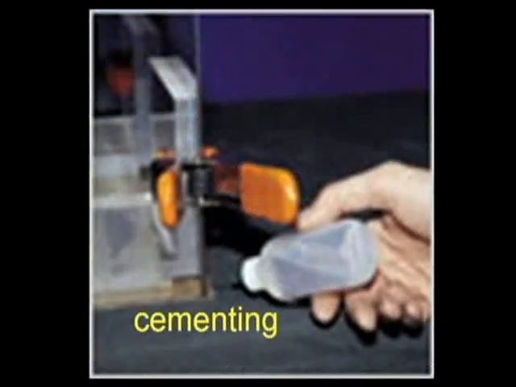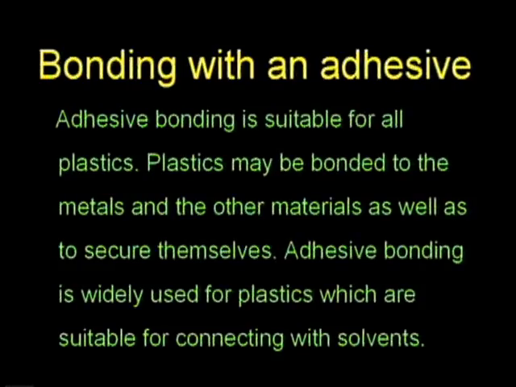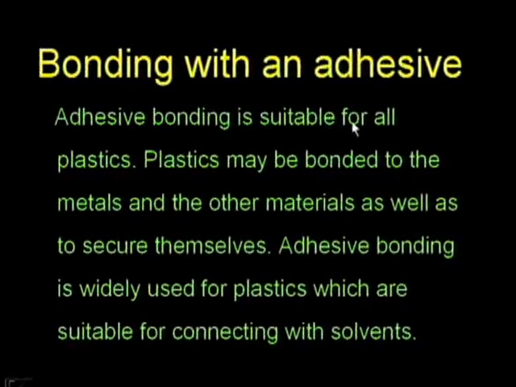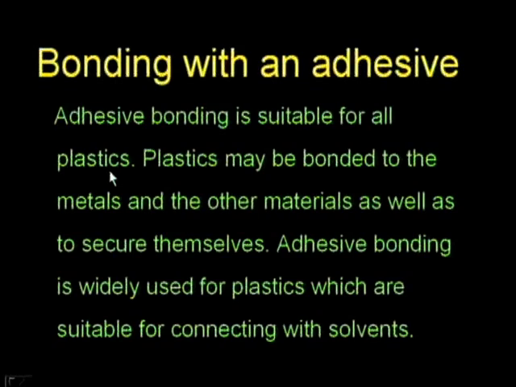Now, let us see a picture. This is how the cementing operation takes place. Here this is a bottle, and this is how a cementing process is made. Now, let us go for the second thing, bonding with adhesives. We have to make a particular joint. Let us see what this is. Adhesive bonding is suitable for all plastics.